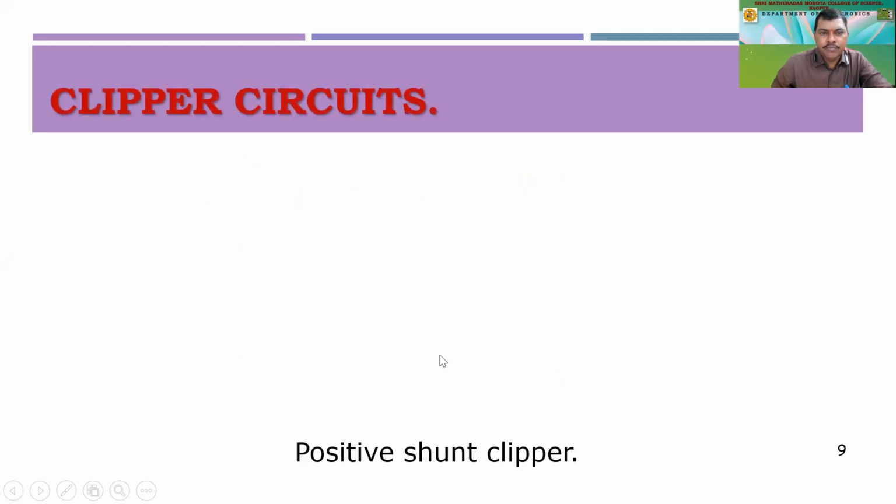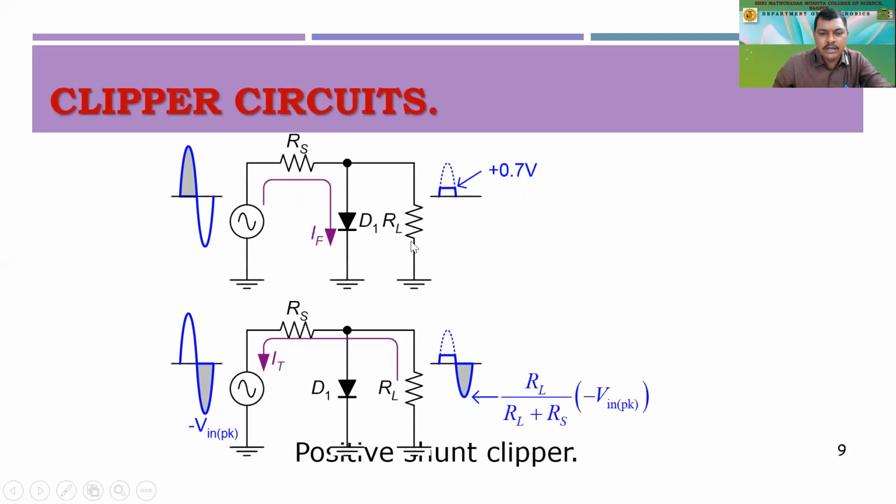So I guess this much is enough for this. This is the same circuit, but this is actually for the positive shunt clipper. Here we have again changed the polarity.